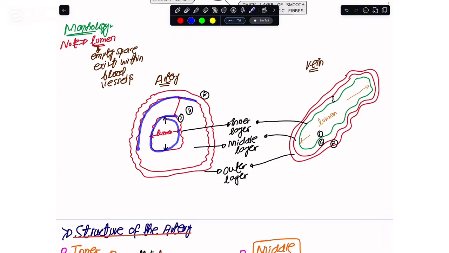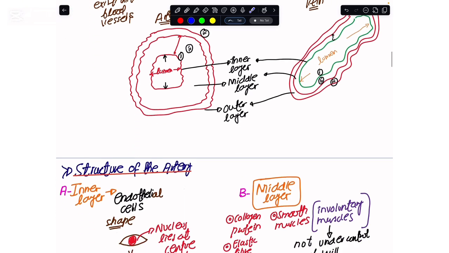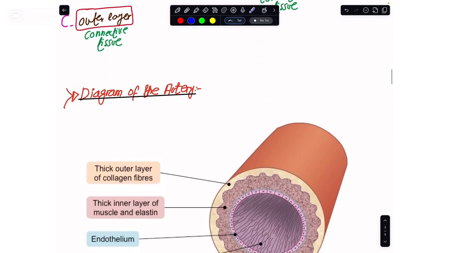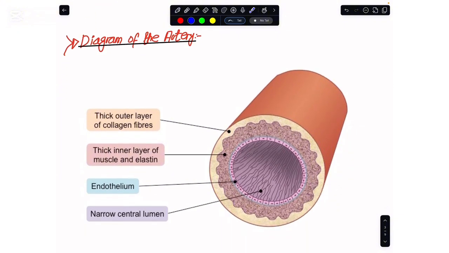So now what we have to understand is that if we have the inner layer of the arteries and if we have the middle and the external layer of the arteries, then what would be lying within these layers? And the same we would see for the veins as well. So if I take you to a bigger diagram of this artery again, this is the lumen of the artery through which the blood would be flowing. This is the inner layer of the arteries, and it would have the endothelial cells in it.